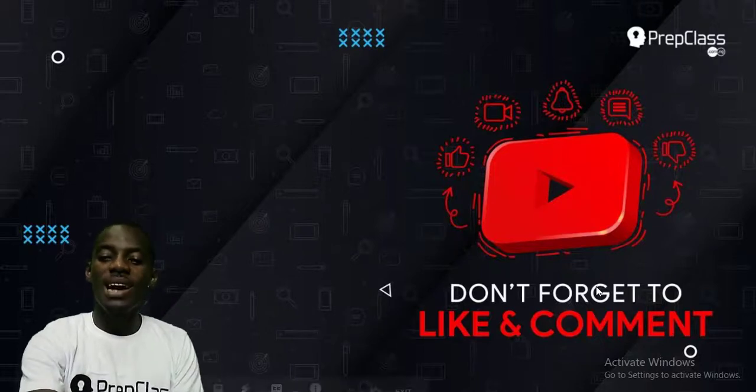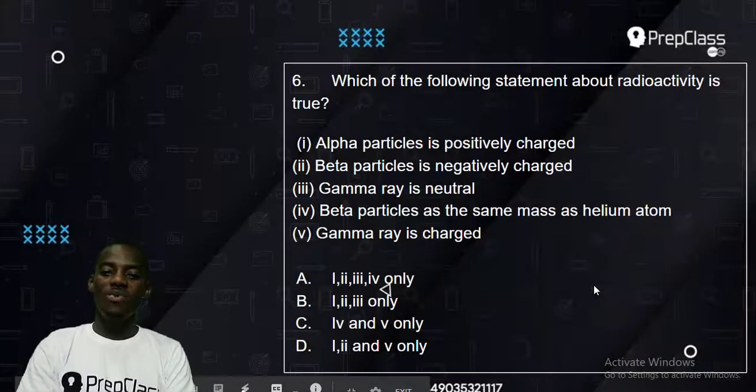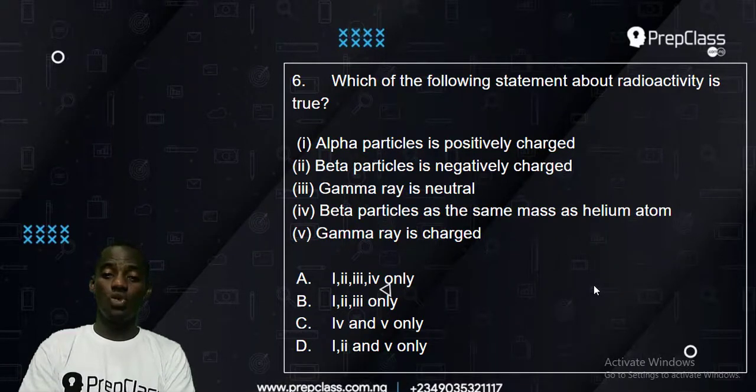Okay, so let's get back to number 6 of the question. Number 6 says, which of the following statements about radioactivity is true? Alpha particle is positively charged, beta particle is negatively charged, gamma ray is neutral, beta particle has the same mass as helium atom, then gamma ray is charged.